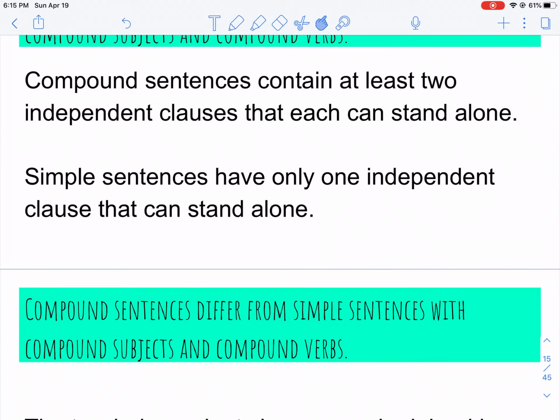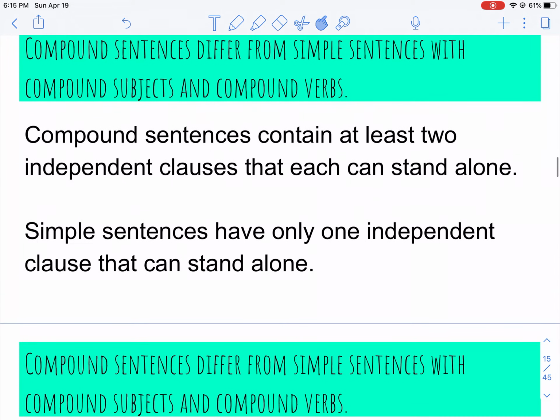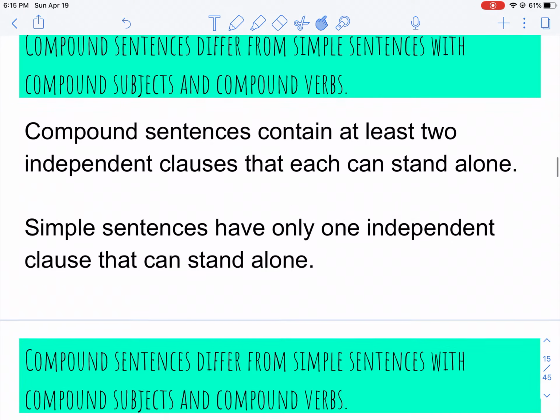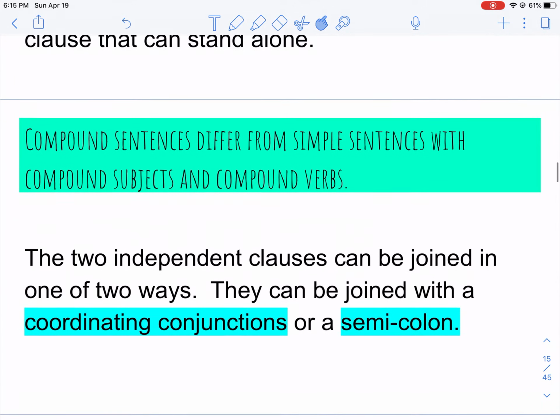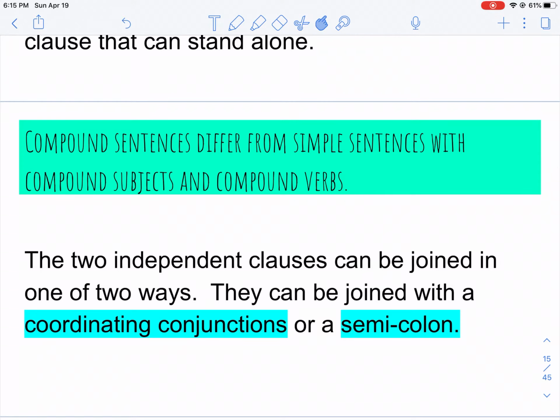Simple sentences only have that one independent clause and they can stand alone. But a compound sentence has 2 independent clauses that can each stand alone, but they are linked by either a coordinating conjunction or a semicolon.